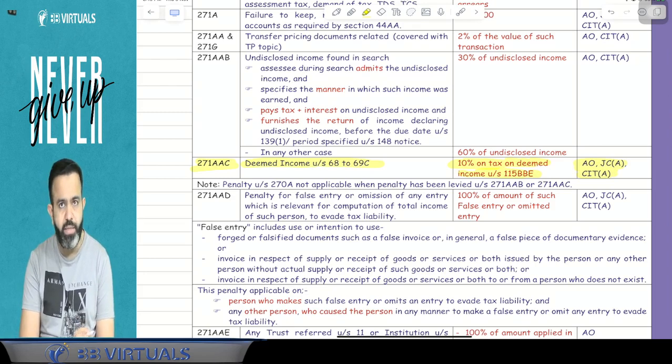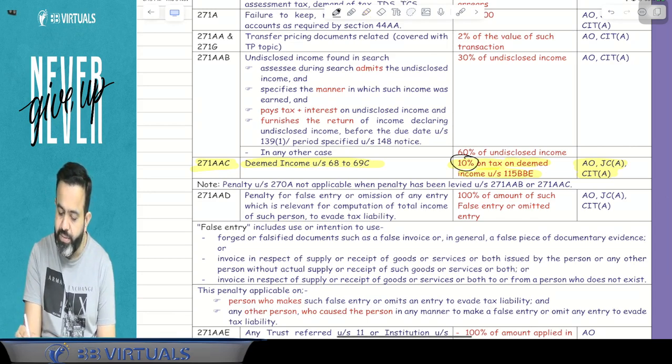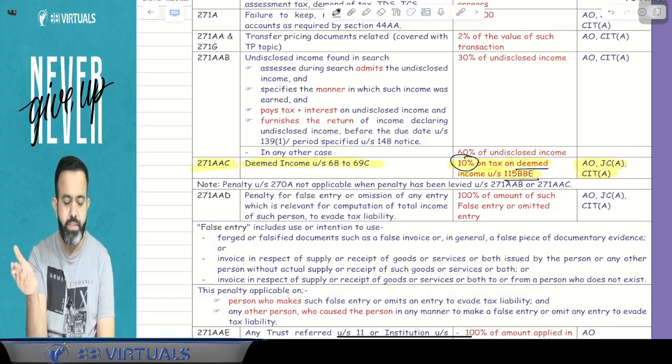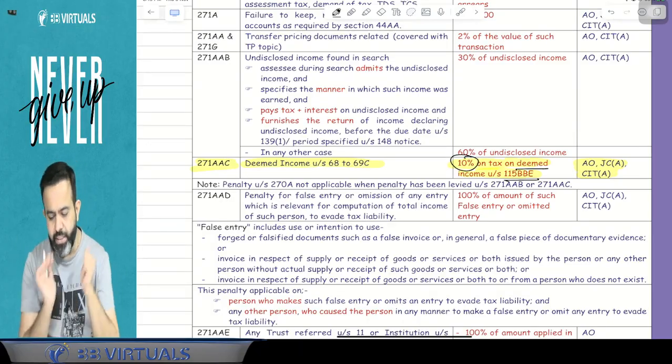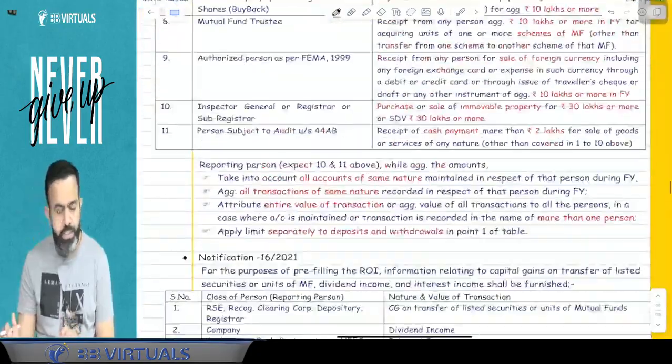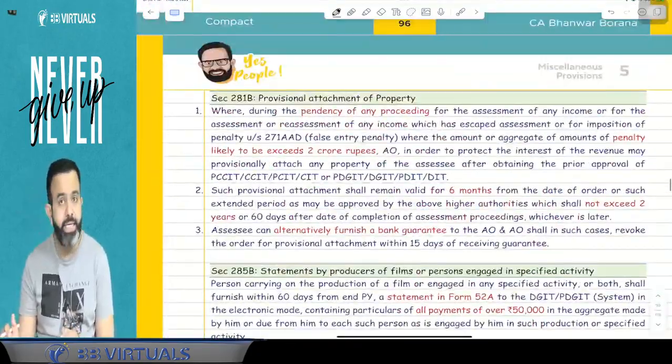So here, guys, if income is deemed under this section, the tax rate will be 78%, and on that tax there will be 10% penalty. So 78% multiplied by 10%. Done. So this is the completion of section 68 to section 69D.